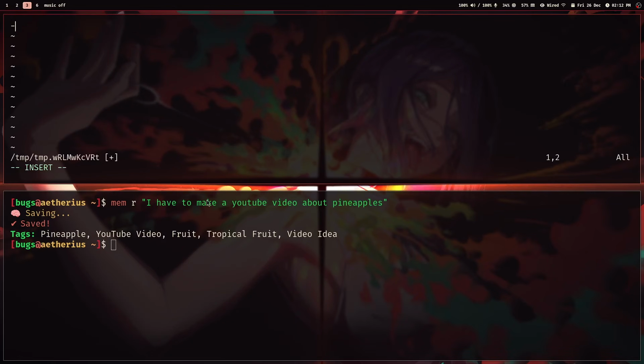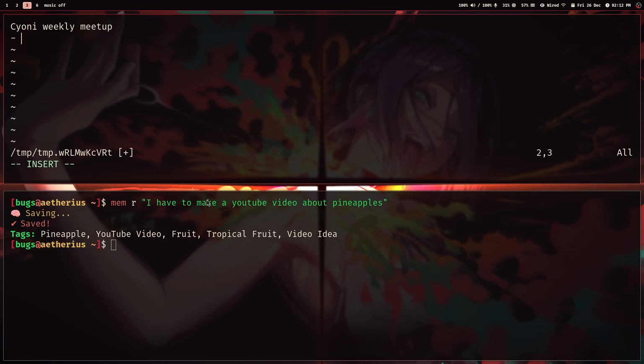So what I can do is I can just do mem space r and like Sioni weekly meetup. I don't even have to enter the time, all right, because it will understand the time based on the timestamp. So need to fix UI bugs, more marketing strategies, all right.